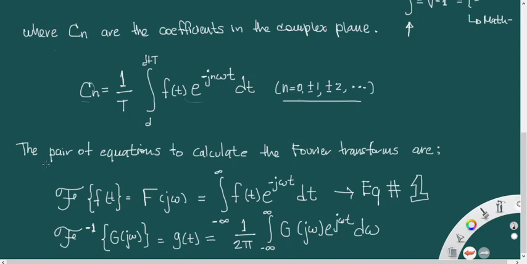And just to let you know, this is a brief introduction. We don't have plenty of time to work this in detail, but I don't want you to get lost in this. So please take note. This is the pair of equations to calculate the Fourier transforms. And this is equation number 1, and this is equation number 2.